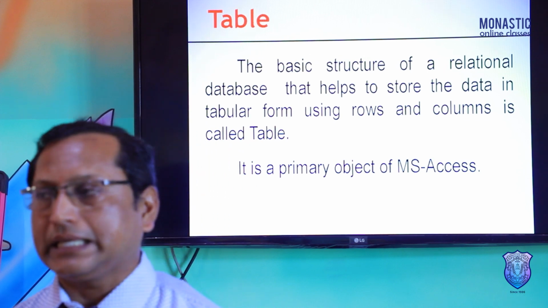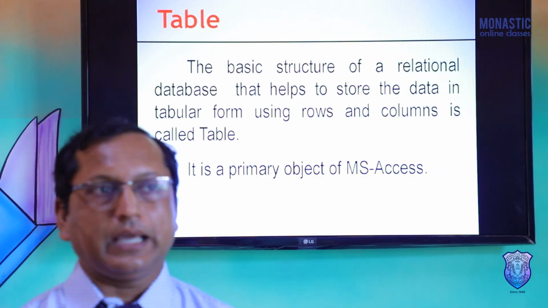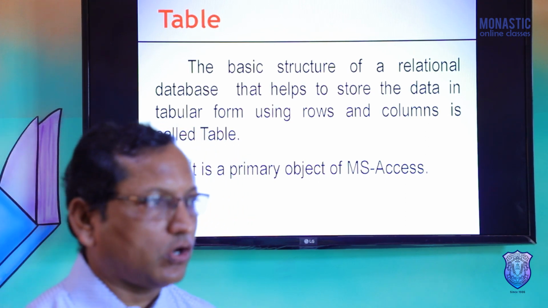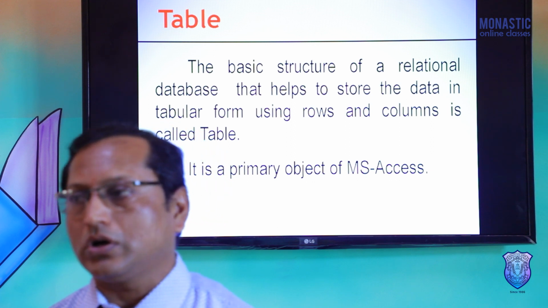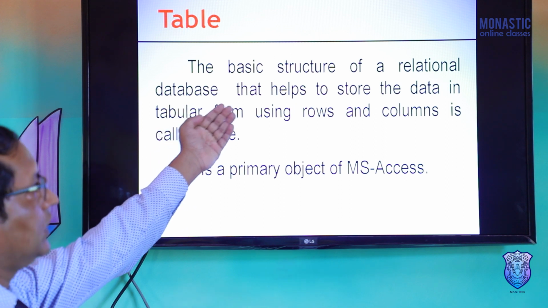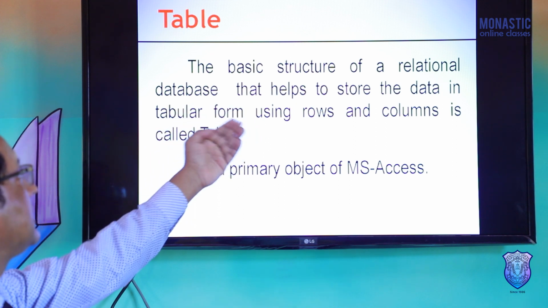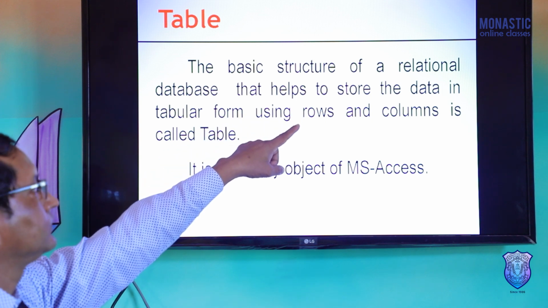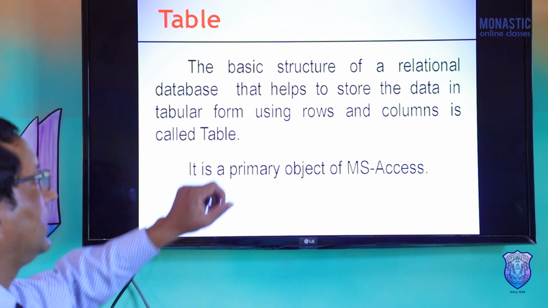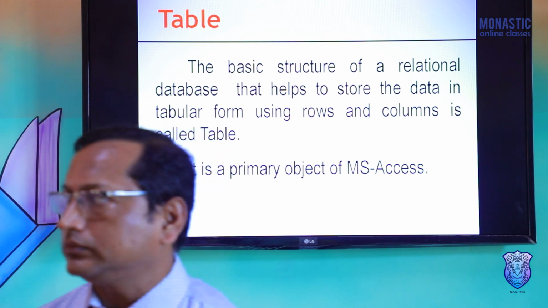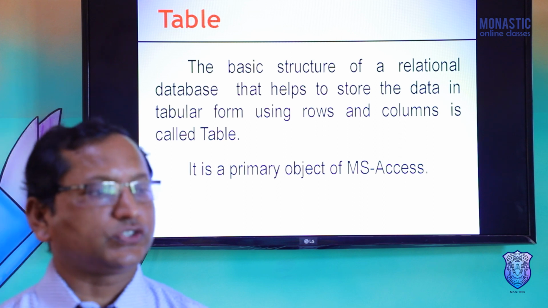So table is the basic structure that stores different data according to different topics, in rows and columns. The basic structure of a relational database that helps to store data in tabular form using rows and columns is called a table, because without rows and columns, a table can't form.